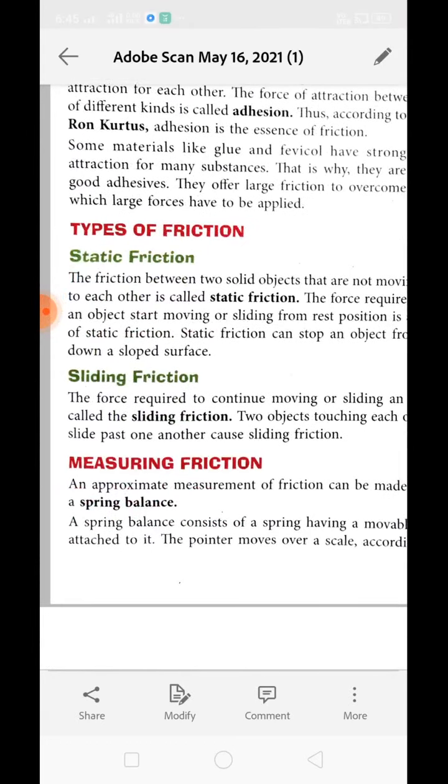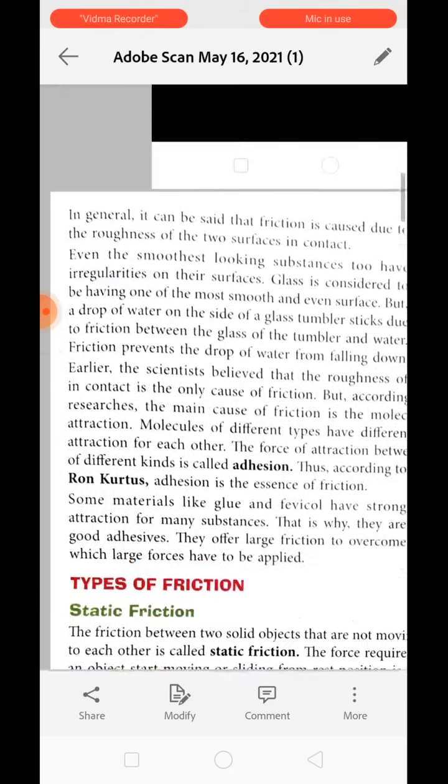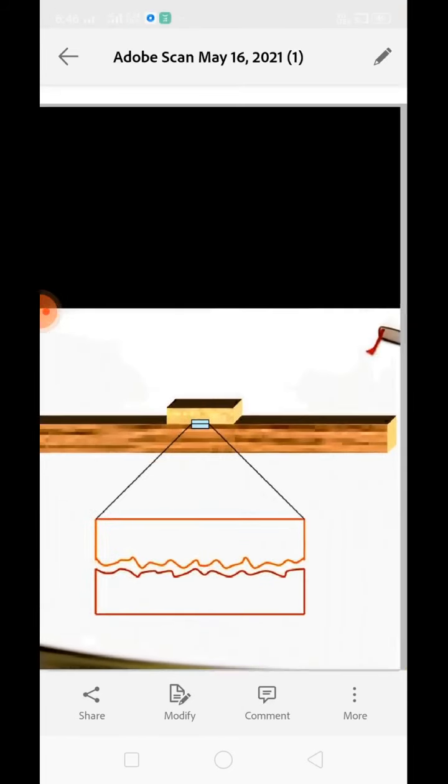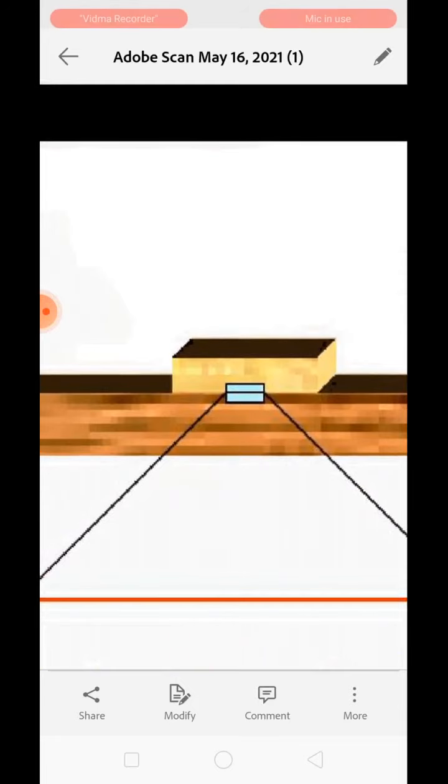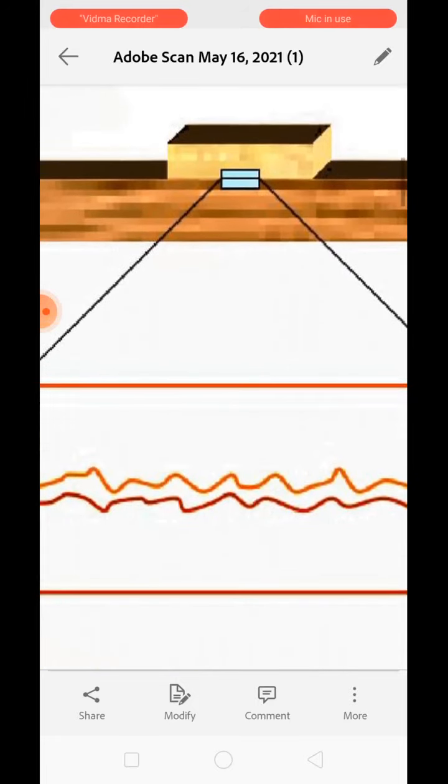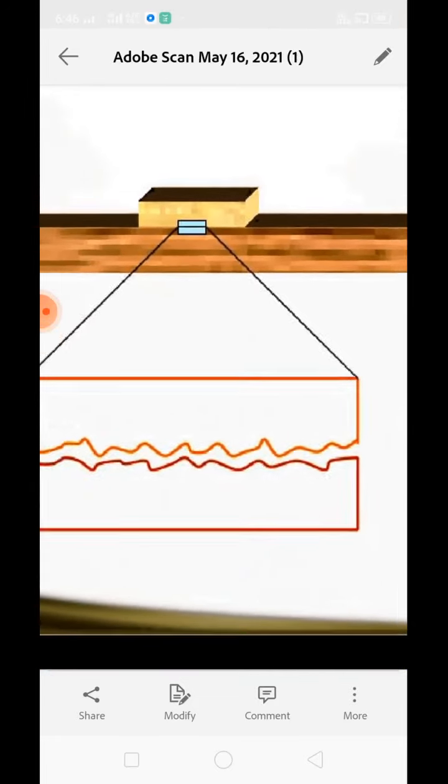See over here, sliding friction: the force required by the moving object to continue the motion is known as sliding friction. Two objects touching each other that slide past one another cause sliding friction. Think about the same book kept on the table. We need to apply more force to break the interlocking between the two surfaces.